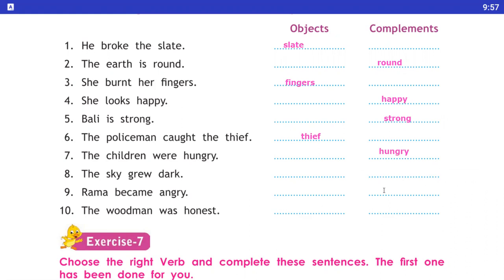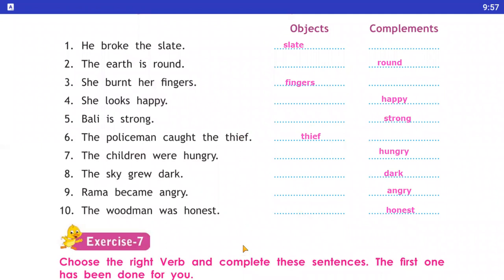Number 9, Rama became angry. Here, angry is a complement. In the next sentence, the woodman was honest. Here, honest is a complement. Okay, student, I hope you have understood the difference between objects and complements. Okay, now let's move on to the exercise number 7.